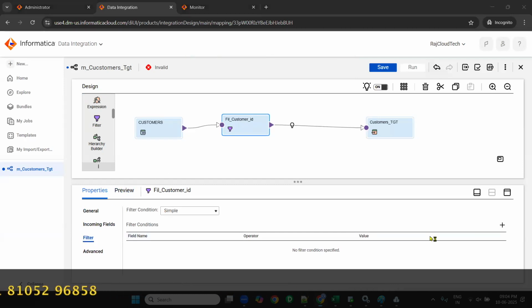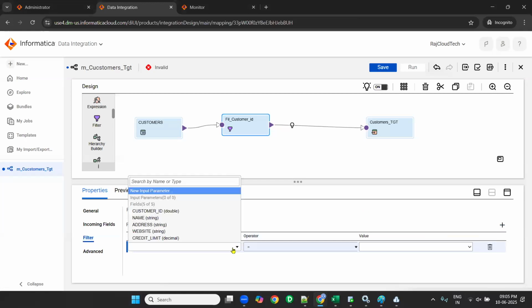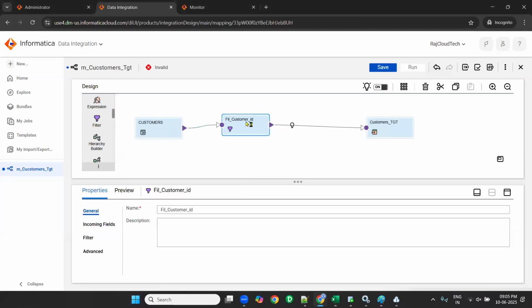One way of doing it: there are simple, advanced, and completely parameterized options. Now click on plus. Add a filter condition. Here it will show the columns. When I drag source to filter, whatever the columns from source, they come to filter.